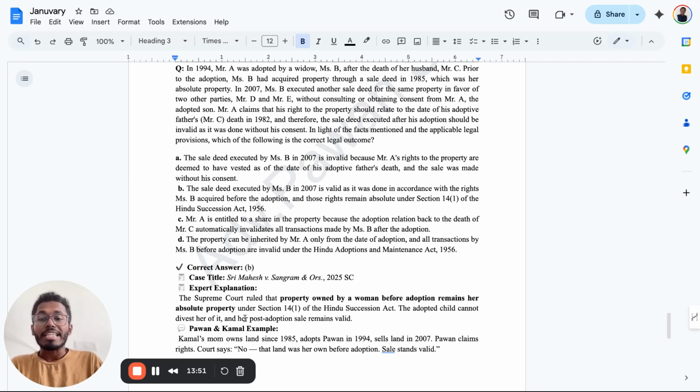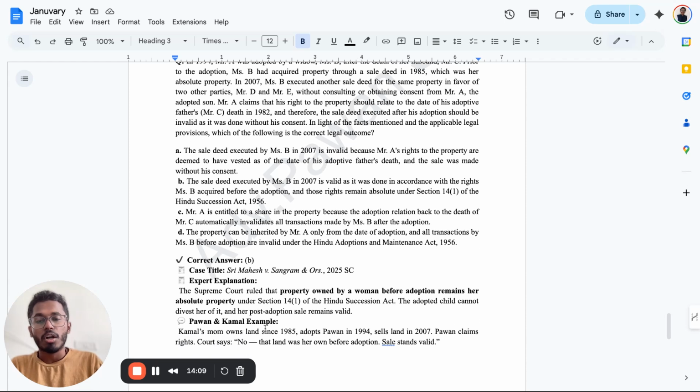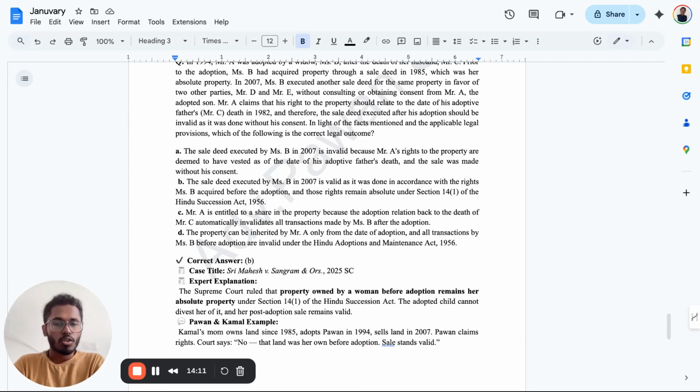The adopted child cannot divest her of it. The post-adoption sale remains valid. So whatever has been acquired before, that basically remains valid. So the Supreme Court ruled that the property owned by a woman before adoption remains her absolute property under Section 14 of the Hindu Succession Act. The adopted child cannot divest her of it, and the post-adoption sale remains valid. So what happens? Even though I'm adopted at a later point, he cannot ask for complete rights to it at any particular stage. Now this differs from case to case.